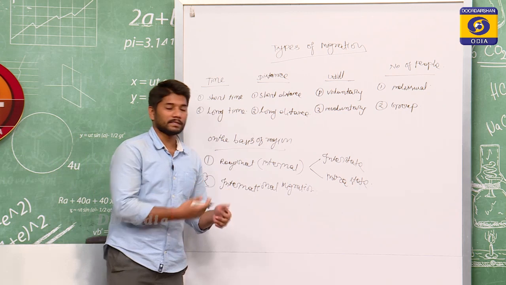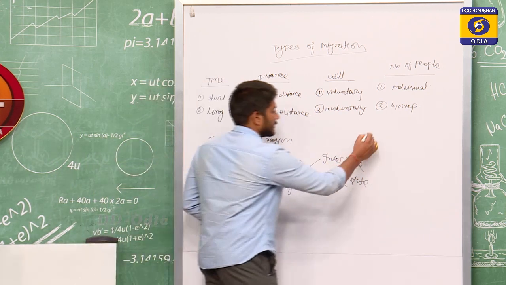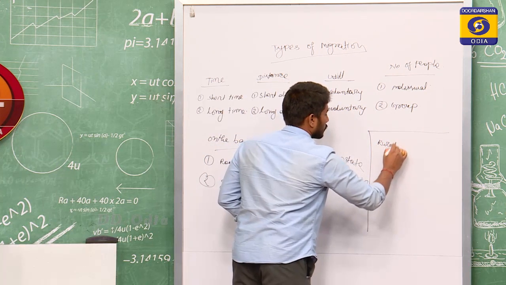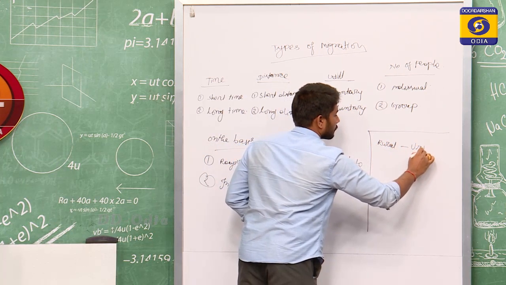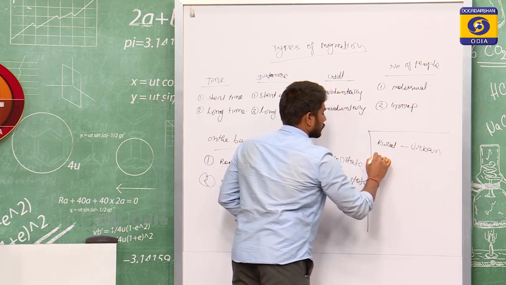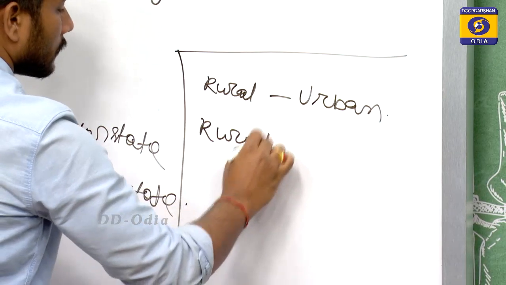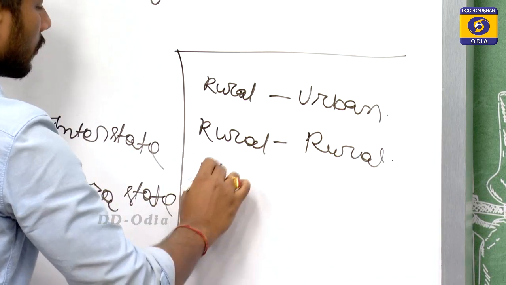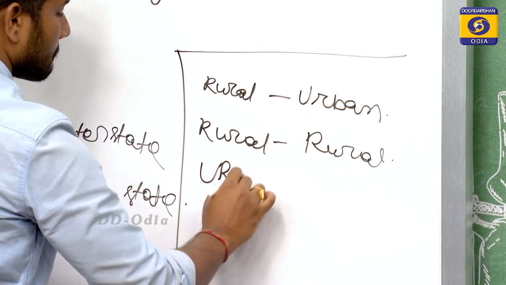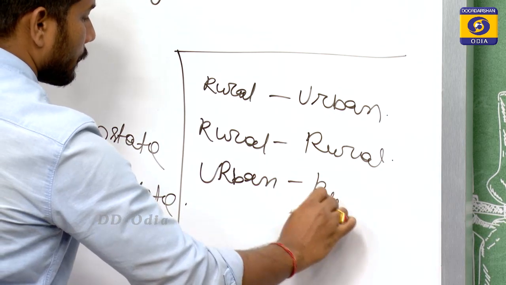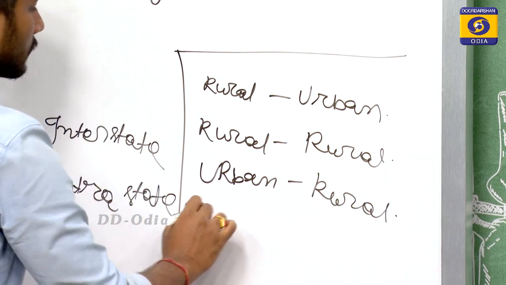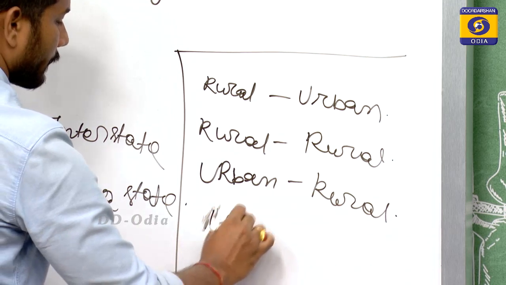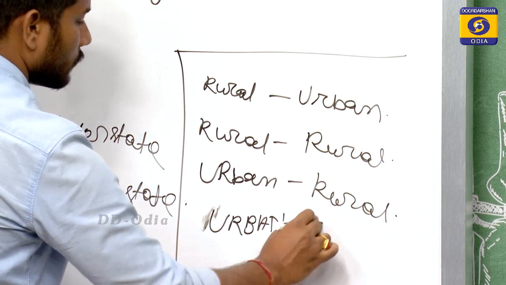On another basis, there are four types of migrations, that is rural to urban, rural to rural, urban to rural, and urban to urban.